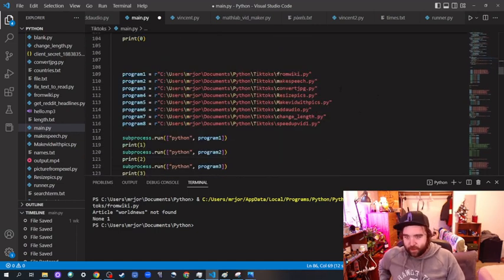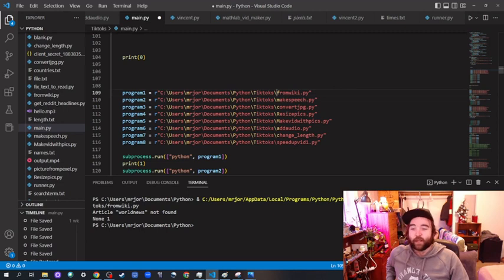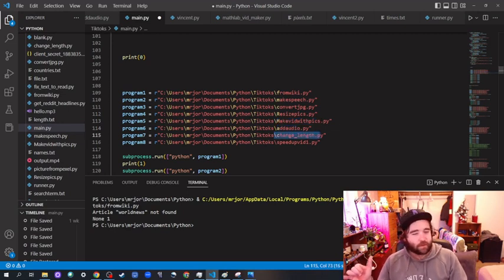So this is where the meat of it comes in. So we're going to get data from the Wikipedia. We're going to make a speech. We're going to read it, turn it into an audio file. And we're going to take all the pictures we get from Wikipedia, turn them into JPEGs so that we can resize them so they'll be for the proper vertical orientation that we want. We're going to use the pictures to make a video. We're going to add the audio to the video. We're going to change the length of the video just if we need to. And we're going to change the length of the video again.